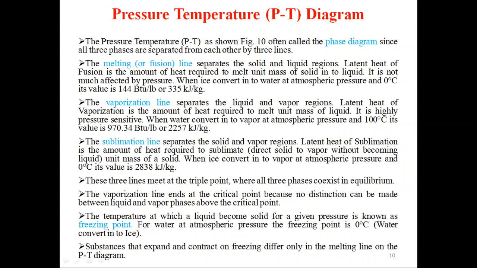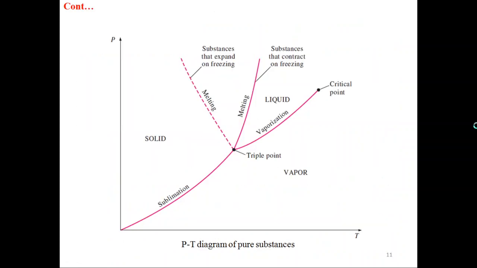Vaporization line separates the liquid and vapor regions. Latent heat of vaporization is the amount of heat required to vaporize a unit mass of liquid. It is highly pressure sensitive. When water converts into vapor at atmospheric pressure and 100 degrees Celsius, its value is 970.34 BTU per lb or 2257 kilojoule per kg. So vaporization is between the liquid and vapor region. So conversion of liquid into vapor is the vaporization process.